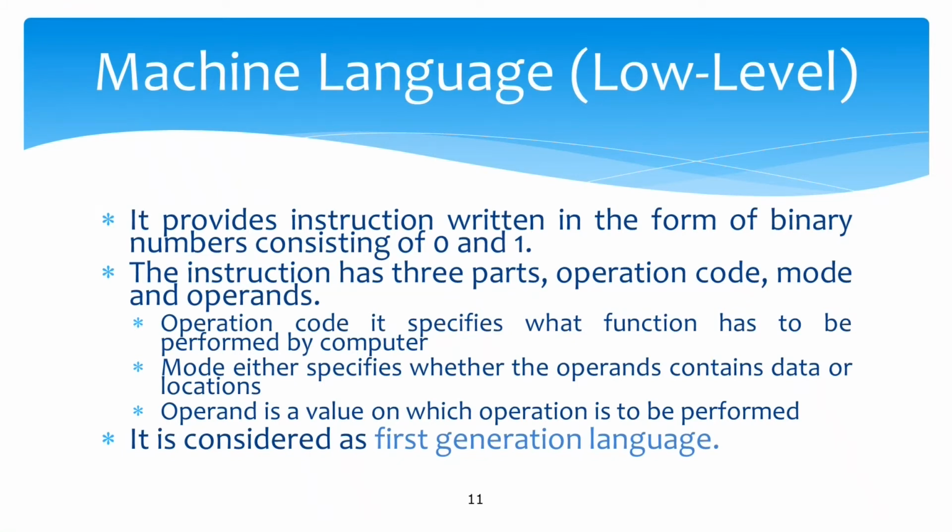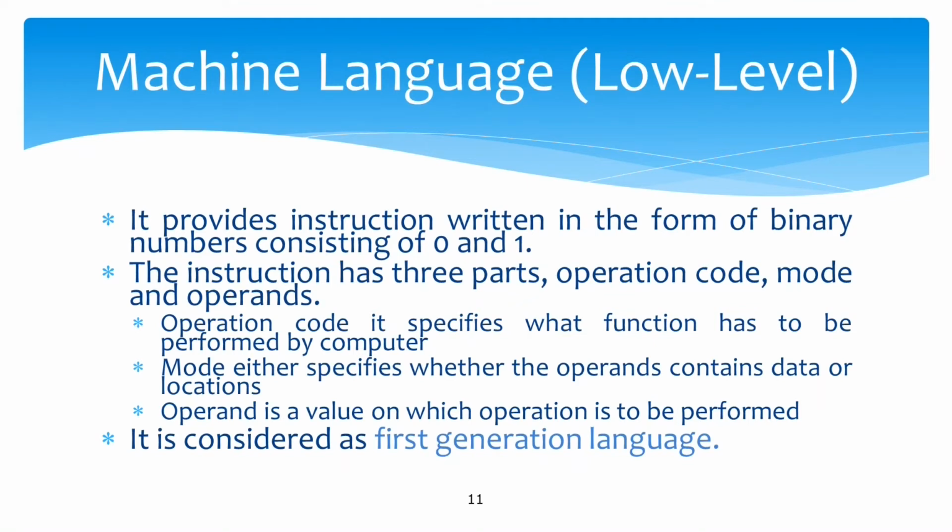Operation code specifies what function has to be performed by the computer, for example, adding, subtracting, dividing, multiplying. There is a specific code for performing a particular operation, which may be a logical or comparison function also.